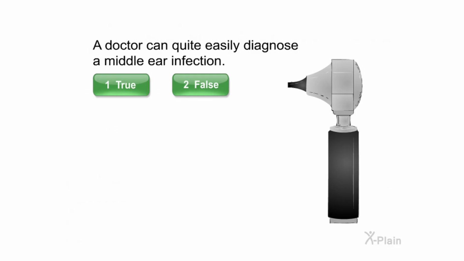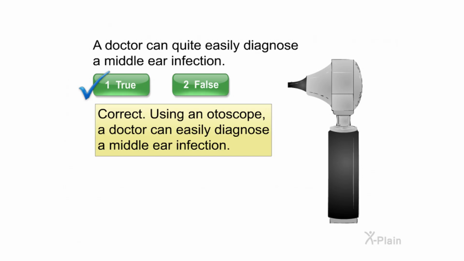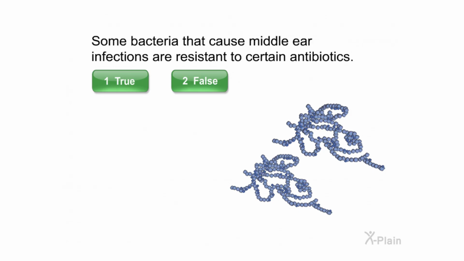Select true or false. Correct. Using an otoscope, a doctor can easily diagnose a middle ear infection. Some bacteria that cause middle ear infections are resistant to certain antibiotics. Select true or false.